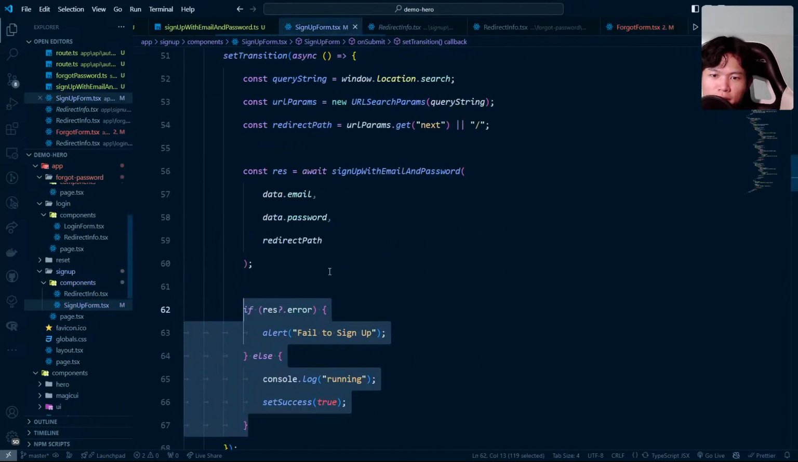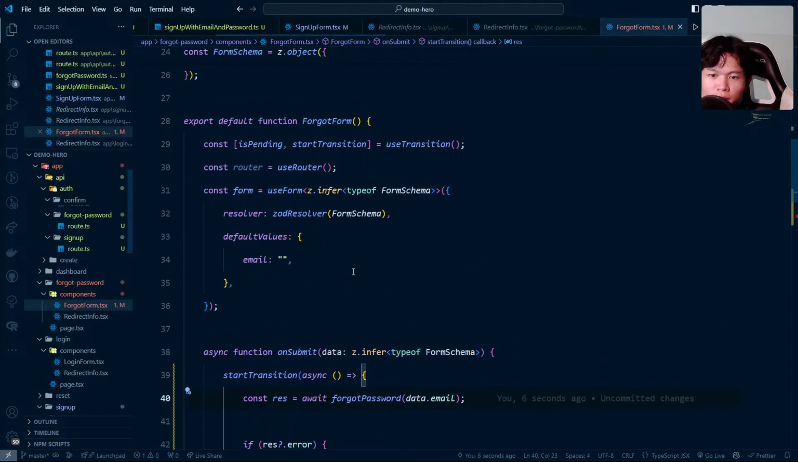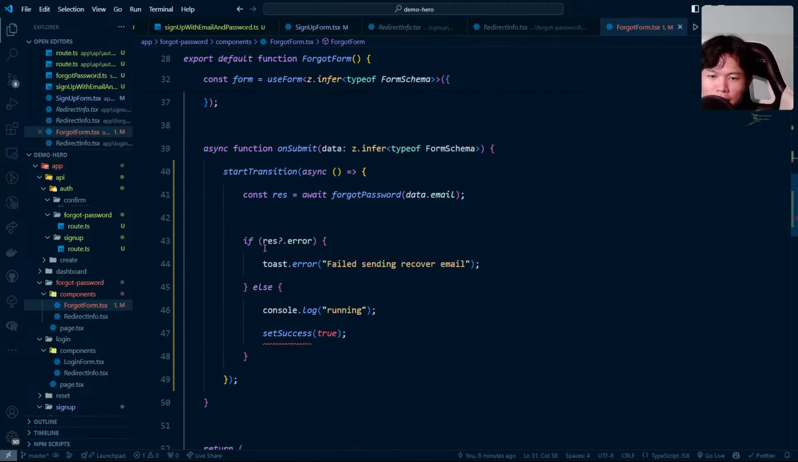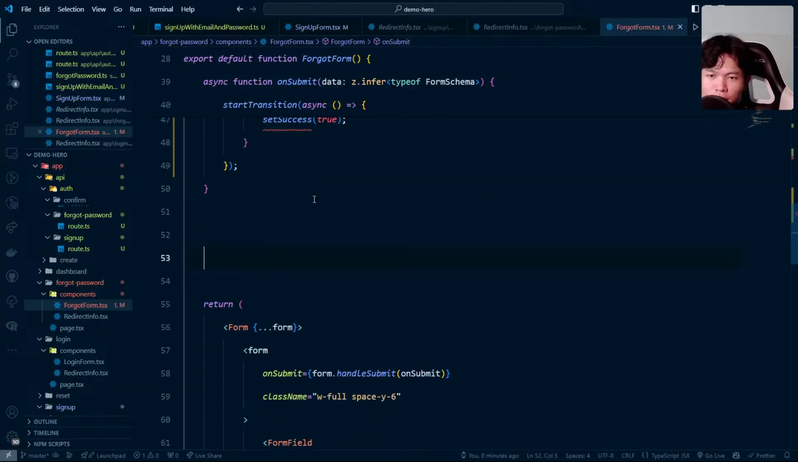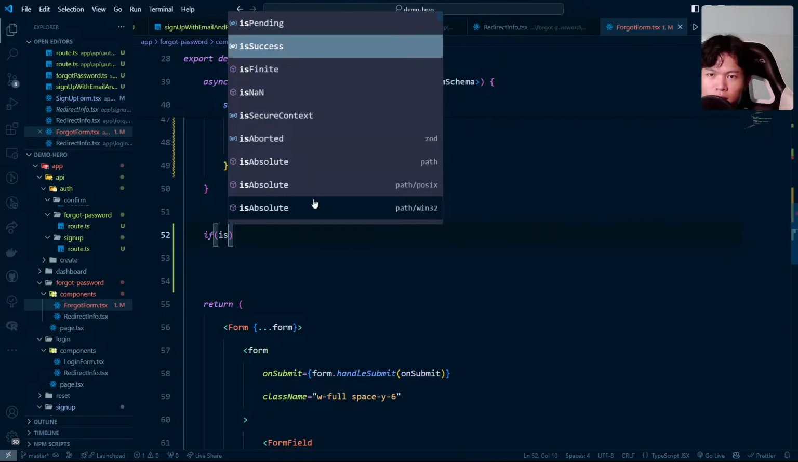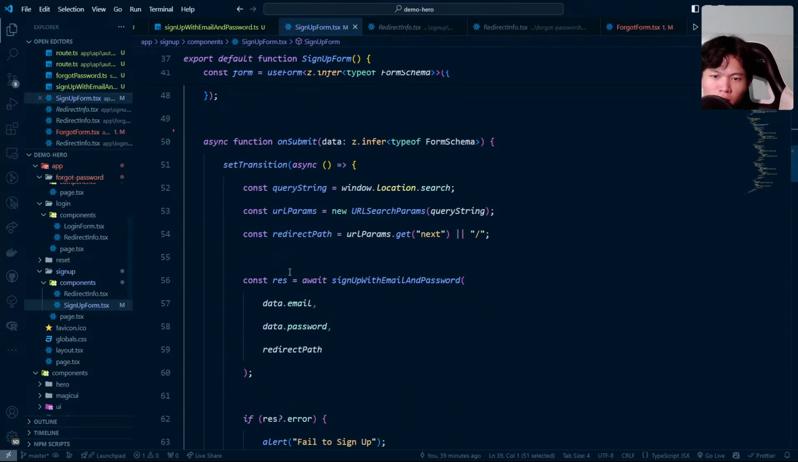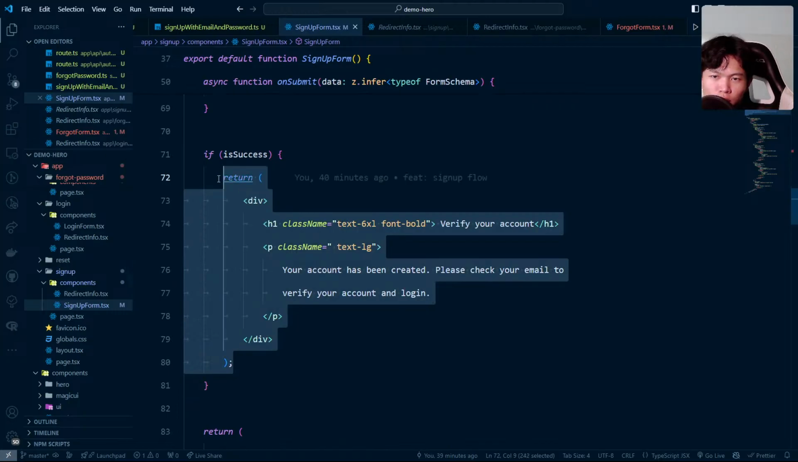Let's go to the sign up form. We can copy a few things, which is this one right here. Then we can use this because we need it. And then we have set success is true. If it's true, we can just render success. If it is success, which means there's no error, we do exactly like this one. Just return the text right here.